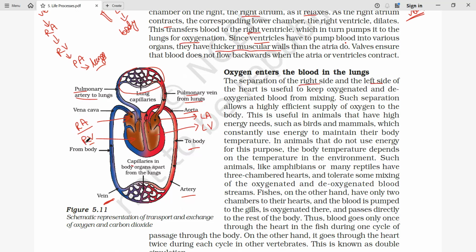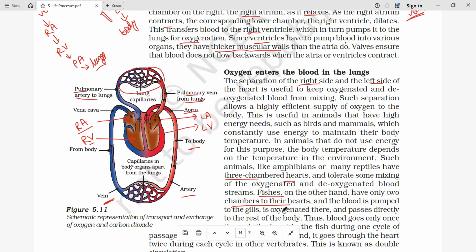Now in this part, it is written how we are going to get the energy and how we are going to maintain the body temperature as per the environment. Amphibians and many reptiles have 3 chambers in the heart. In the previous class, maybe in the case of fish, I said 3, but I'm not sure about that. Fish have 2 chambers and reptiles have 3 chambers. Fish have only 2 chambers in the heart.